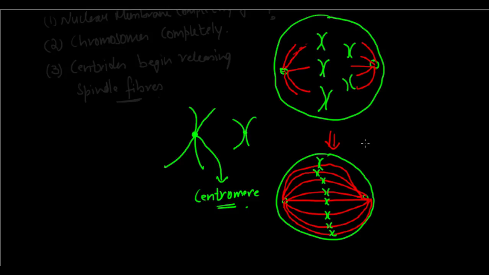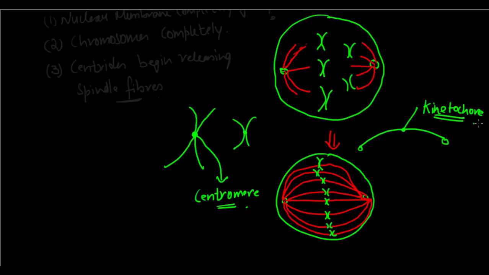And each spindle fiber which is being released by each of the centrioles, there's a spindle being released by this centriole and a spindle being released by this centriole, and they come and meet at a point. That point of intersection or meeting of the spindle fibers released by each of the centrioles is called the kinetochore.